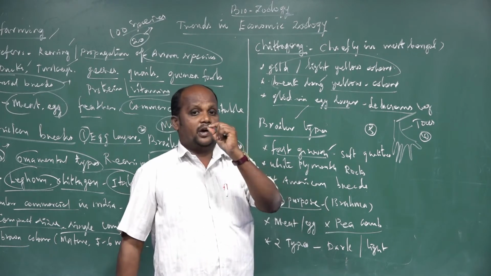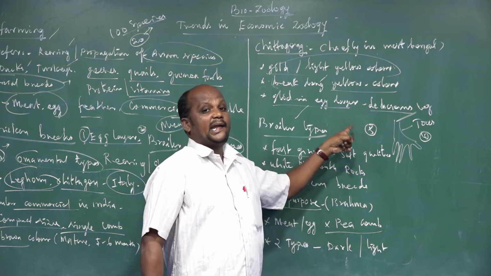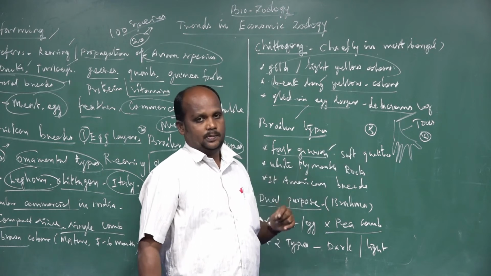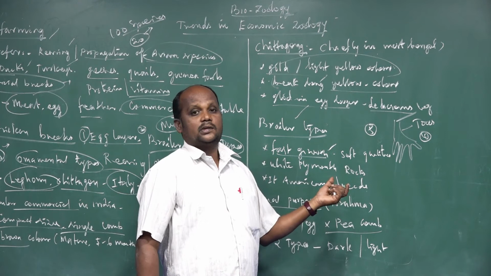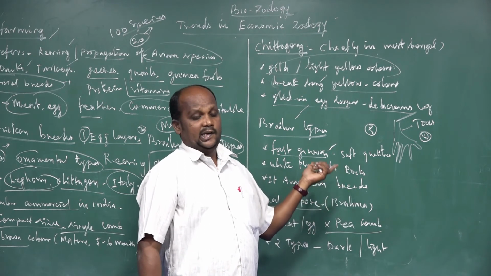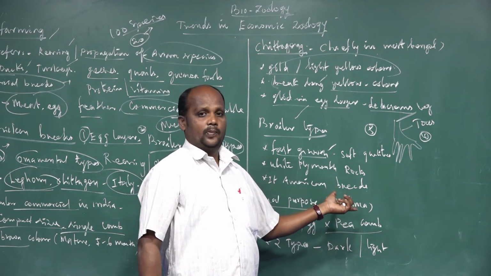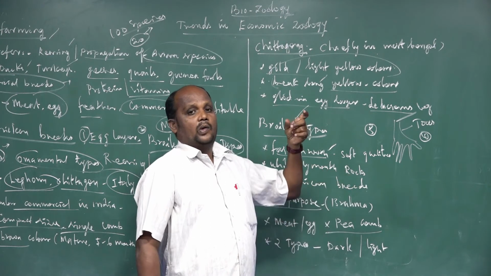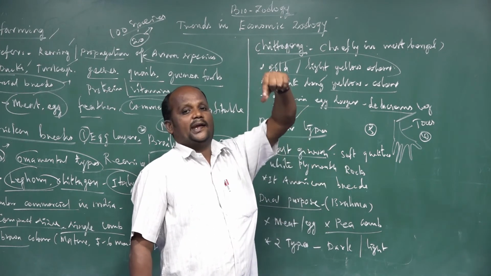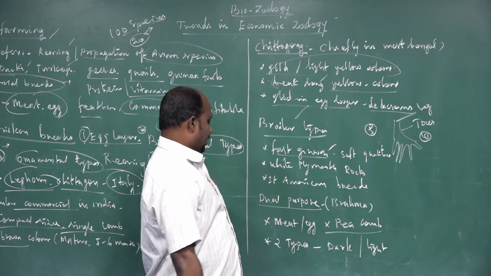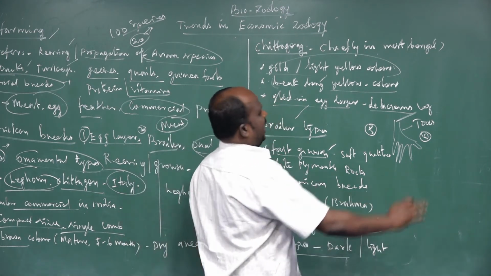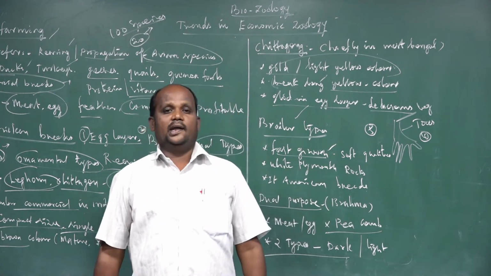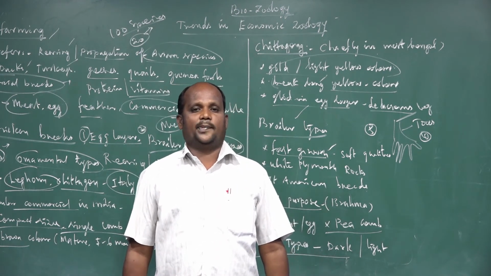An important identification: pink colored earlobes are present on the animal body, and the pea comb, I mean the green pea-shaped structure, that is called the pea comb. The combs are present on top of the head. Okay, these are the two categories of morphological structure I told you, dark and light Brahma.